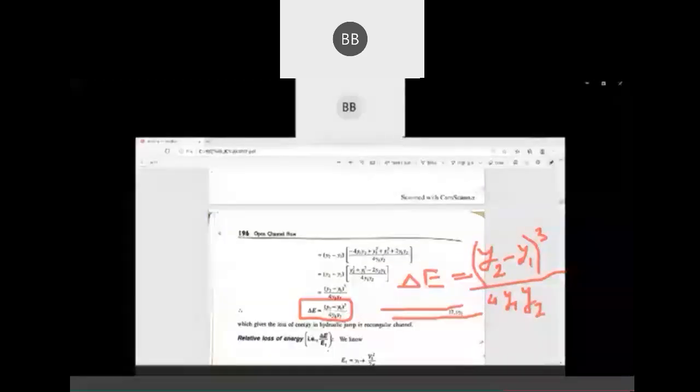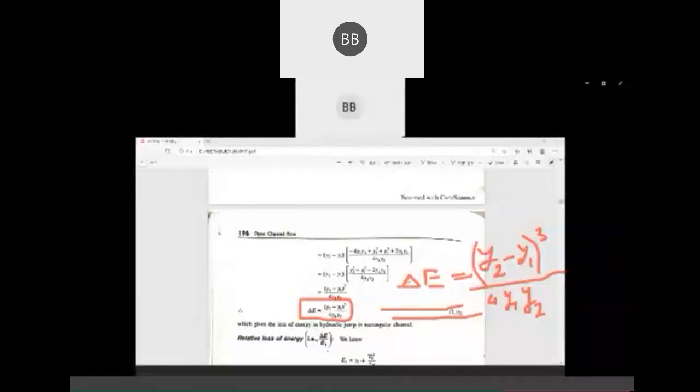Everyone has their own way, so you can carry out any simplification, and ultimately we will get an expression of this. Loss of energy is equal to (y2 minus y1) whole cube divided by 4 y1 y2. Okay, this is for rectangular channel. This is for rectangular channel.